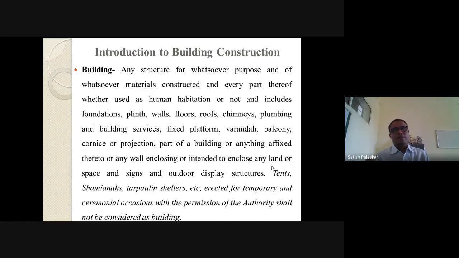And includes foundations, plinth, walls, floors, roofs, chimneys, plumbing and building services. मग त्यामध्ये इलेक्ट्रिकल सर्व्हिस असेल किंवा अजून कुठल्या सर्व्हिसेस असतील, fixed platforms, वरांडा, balcony, projections, part of building, or anything which is associated with building, or any wall enclosing or intended to enclose any land or space and signs and outdoor display structures. All these are called a building as per the National Building Code.